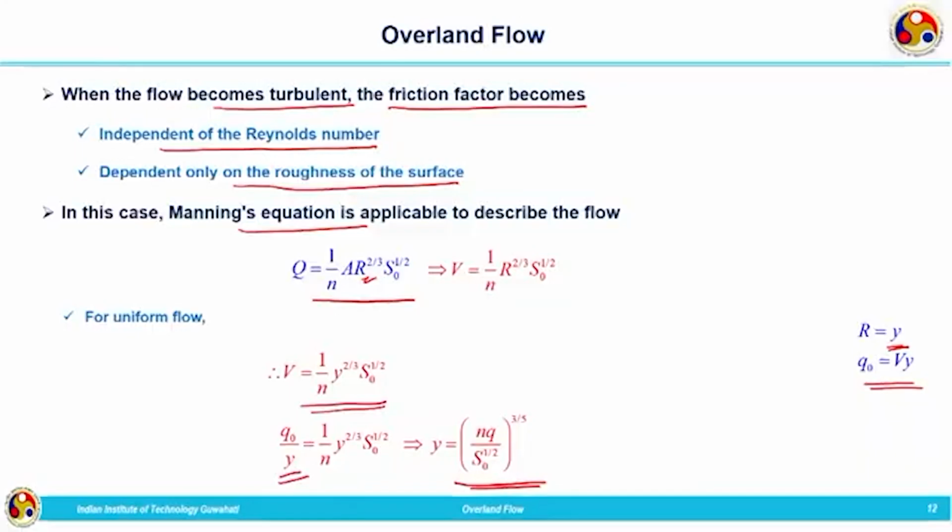You can understand whether the flow is turbulent by computing the Reynolds number. If it is greater than 2000, you can make use of this formula to get the depth of overland flow y. If the Reynolds number is less than 2000, it represents laminar flow. In that case, the expression derived based on fully developed laminar flow can be used for finding the depth of overland flow. So, that much about overland flow.